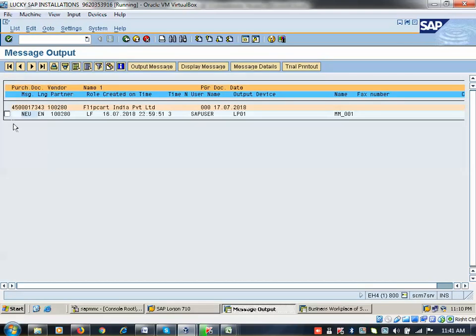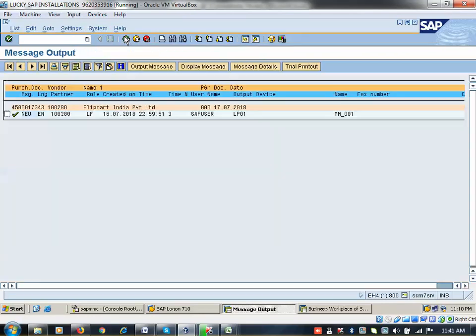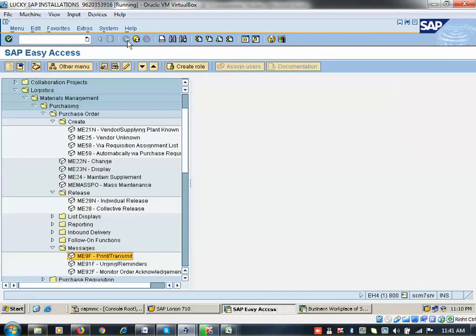Okay, so click on execute. Before sending, it shows here, you see, so I sent. Before sending it will be yellow color, after sending it will be green color. Okay. Now I have sent this PO. Now I am coming to your doubt, or today's topic. Okay, goods receipt I have to do.